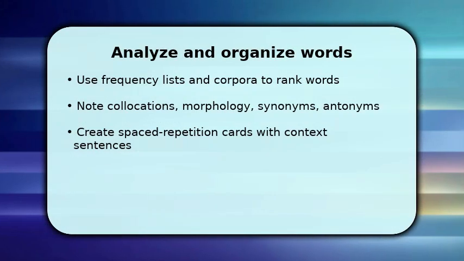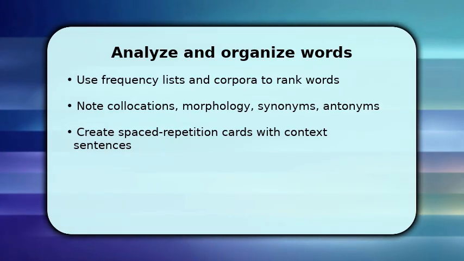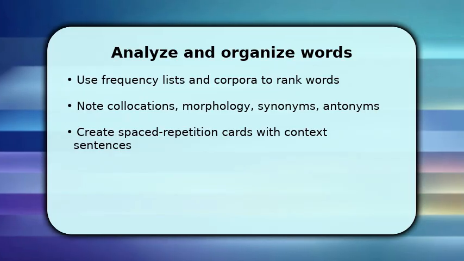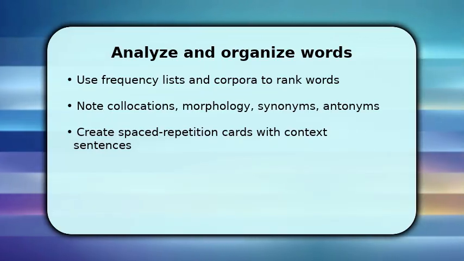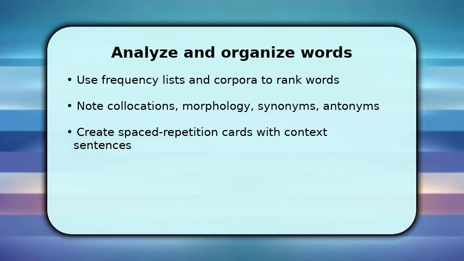Now you analyze each candidate. Check frequency and common collocations so you learn useful patterns, not isolated terms. Break words into roots and affixes to speed memorization, and add 1 or 2 synonyms to deepen understanding. Then create spaced repetition cards that combine definition, a short context sentence, and a prompt for active recall. Alternate short review sessions with longer practice. This layered approach turns passive recognition into reliable production over weeks.